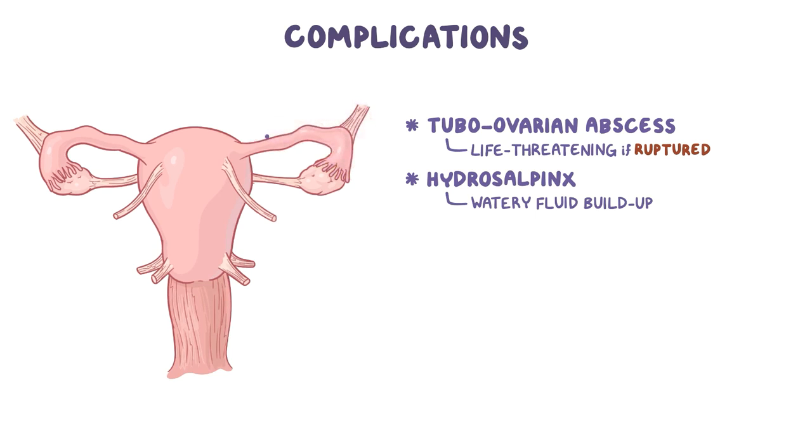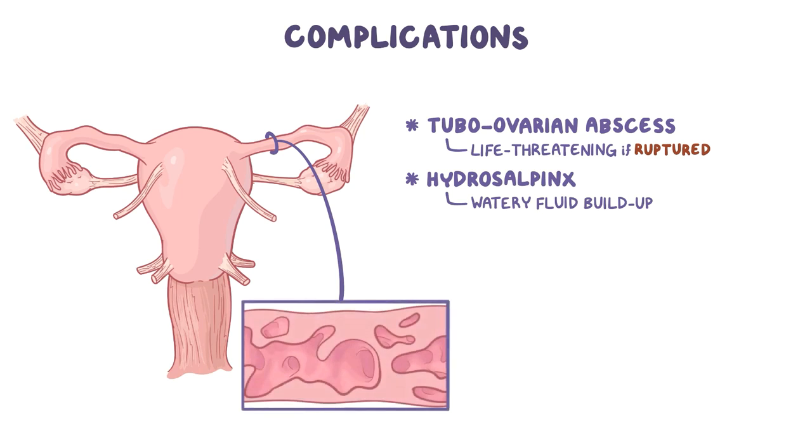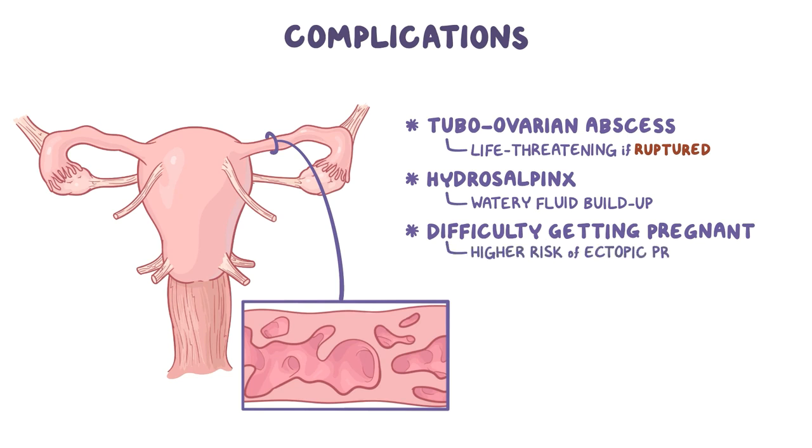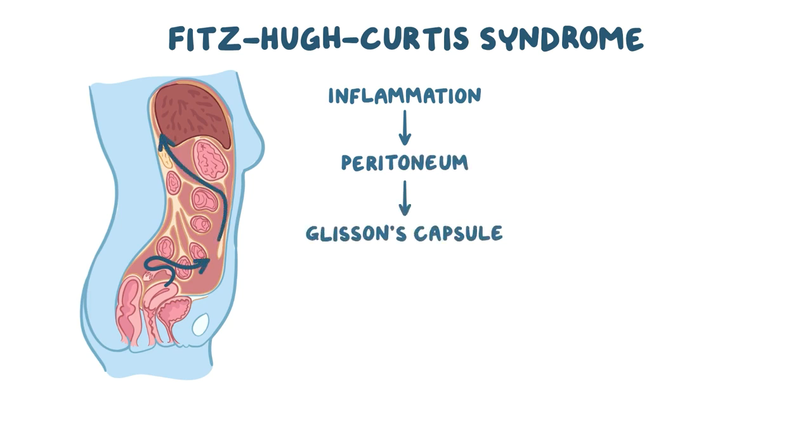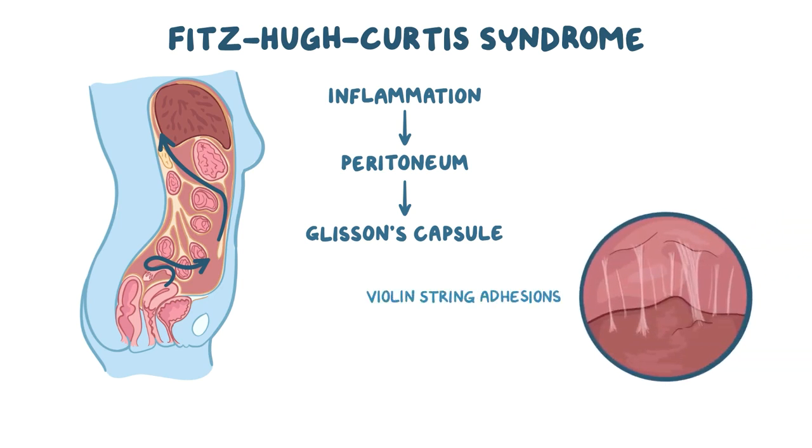In general, because of the structural damage it creates in the fallopian tubes, individuals who have had PID tend to have more difficulty getting pregnant and have a higher risk of ectopic pregnancy and chronic pelvic pain. One last complication is Fitzhugh-Curtis syndrome, which occurs when the inflammation from PID spreads to the peritoneum and, from there, to Glisson's capsule, which surrounds the liver. This results in violin string adhesions, or thin strings of scar tissue that attach the liver to the peritoneum.